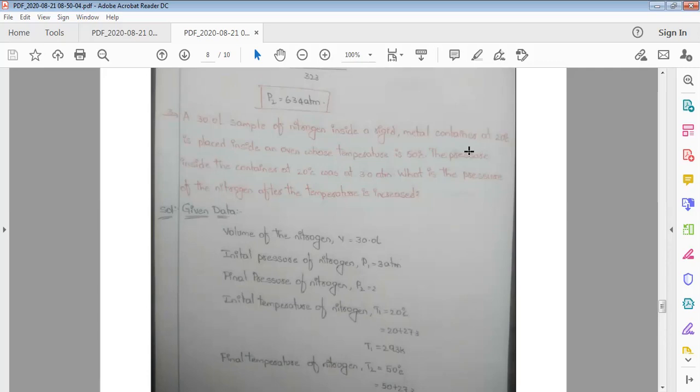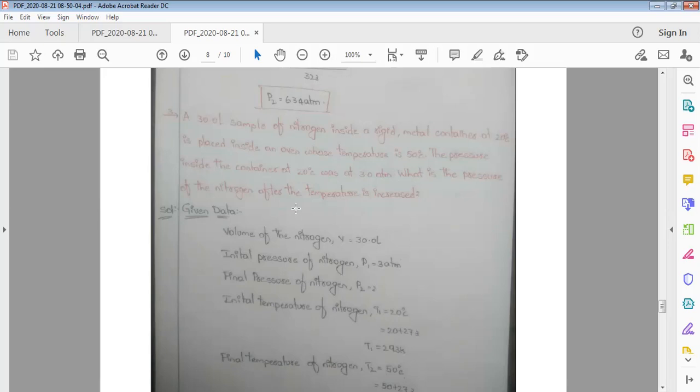The initial temperature of the nitrogen gas T1 is 20 degrees centigrade, and it is heated from 20 to 50 degrees centigrade, so the final temperature becomes 50 degrees centigrade. The pressure inside the container at the initial temperature is P1, 3 atmospheres. And what is the pressure of the nitrogen after the temperature increased?